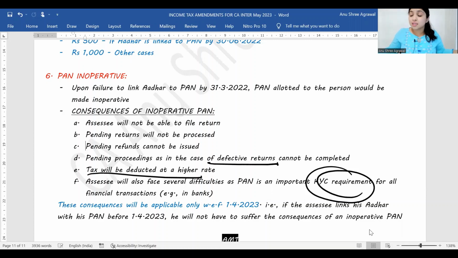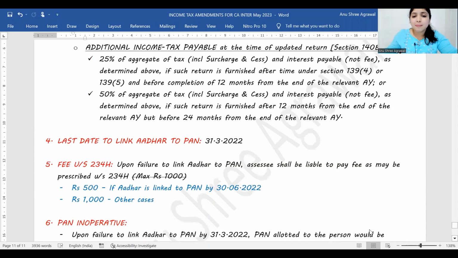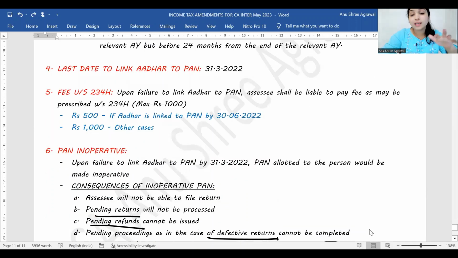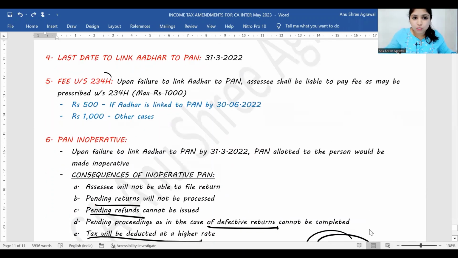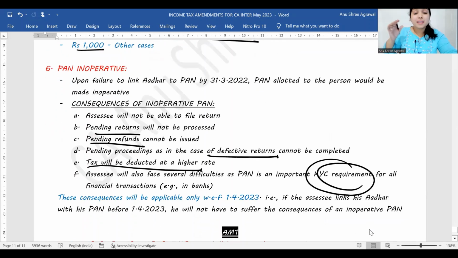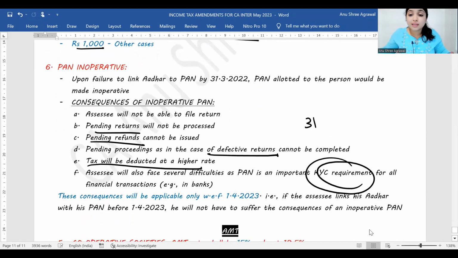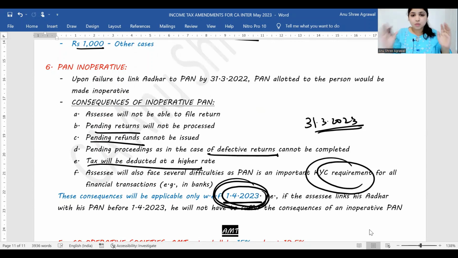Your defective returns cannot be processed. Your pending refunds will not be processed. Your pending returns will not be processed. So you are supposed to actually link Aadhaar with PAN by 31st March 2022. If you don't link Aadhaar with PAN, then you will have to pay 234H fees, which will be 500 rupees if at least you're linking by 30th June, 1000 rupees if you're linking after 30th June. But even by 31st March 2023 also, if you have not linked, then 1st April 2023, your PAN will become inoperative. Once PAN becomes inoperative, a lot of consequences will arise.